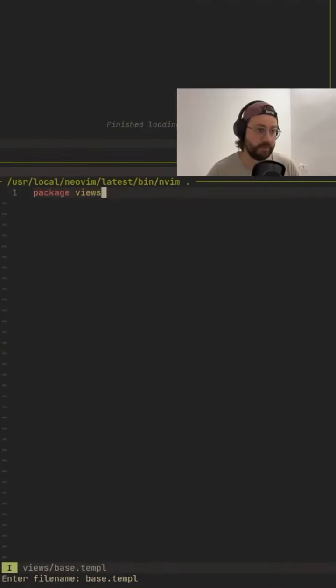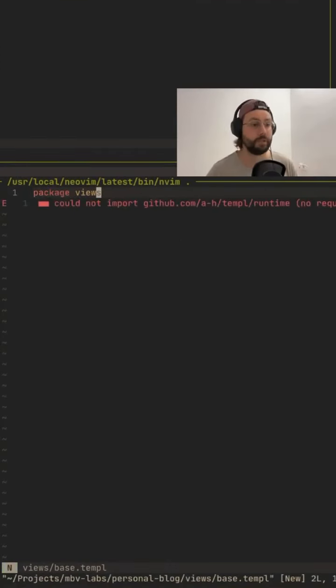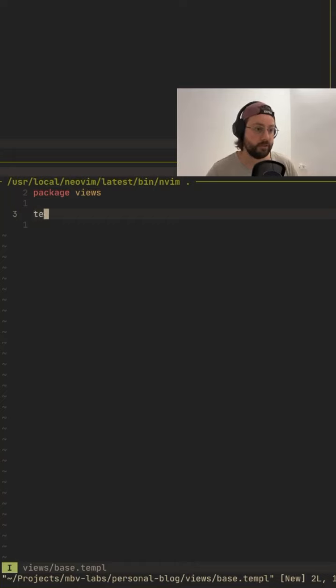Templ is a templating library that's written in Go. It compiles down to Go code, which makes it super easy to work with in the rest of the code base. It's super efficient. Reusability becomes very easy. And they also have this thing of inheritance, or template wrappers is probably more correct, which